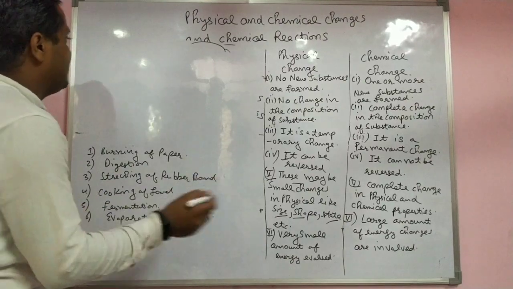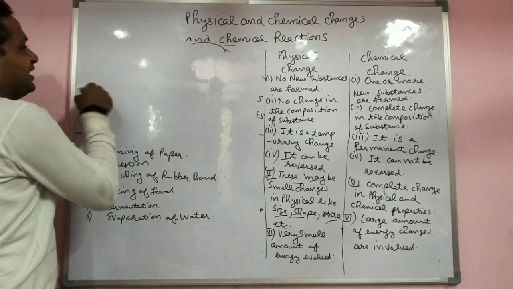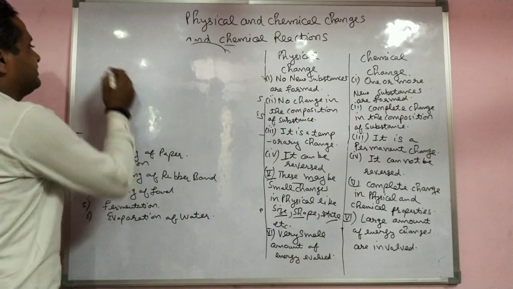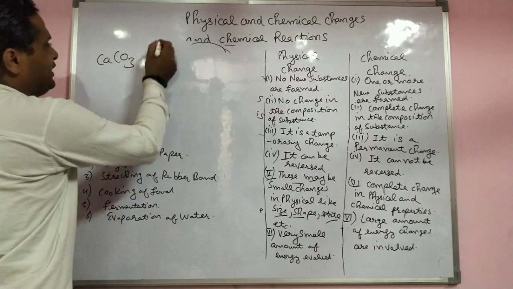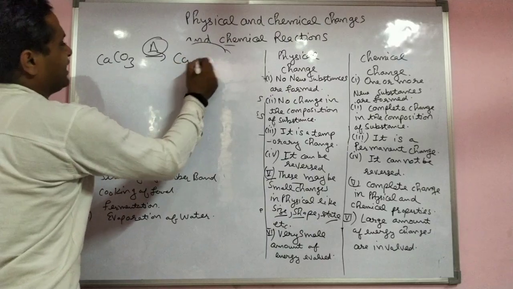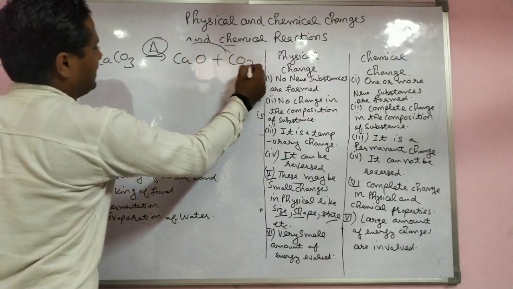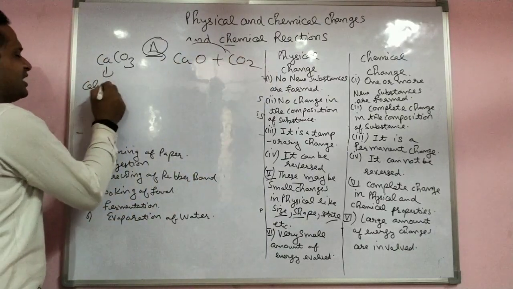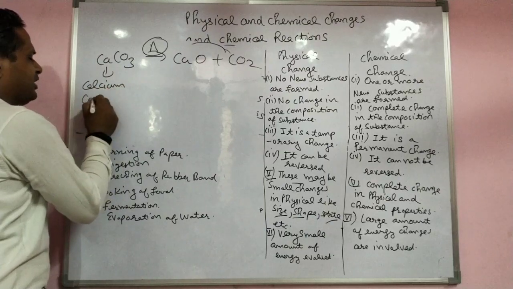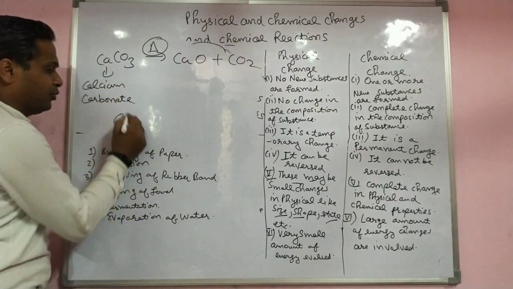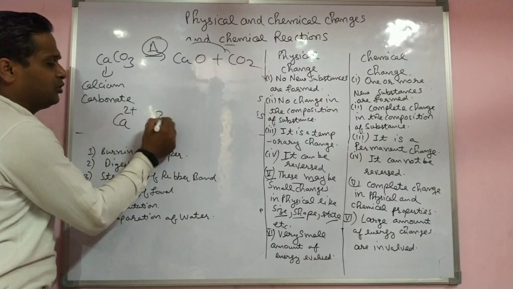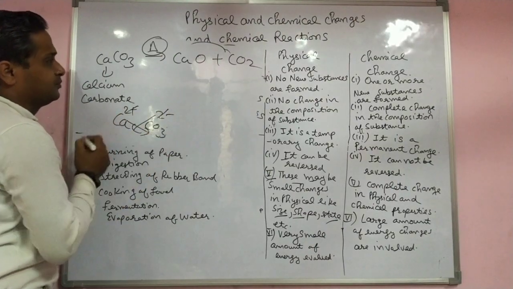Any other example? Yes, take calcium carbonate. When you heat calcium carbonate, it breaks into calcium oxide and carbon dioxide. I already told how calcium carbonate forms.